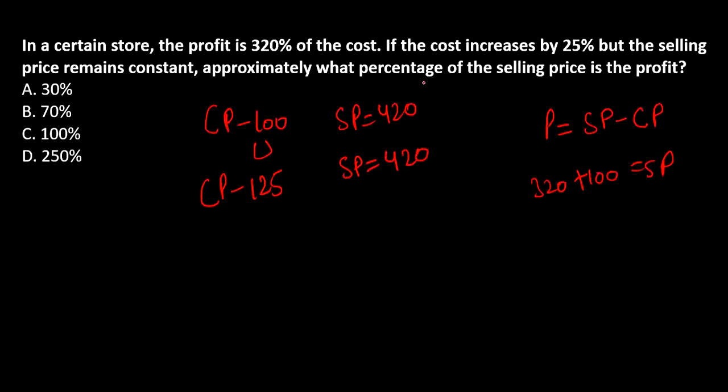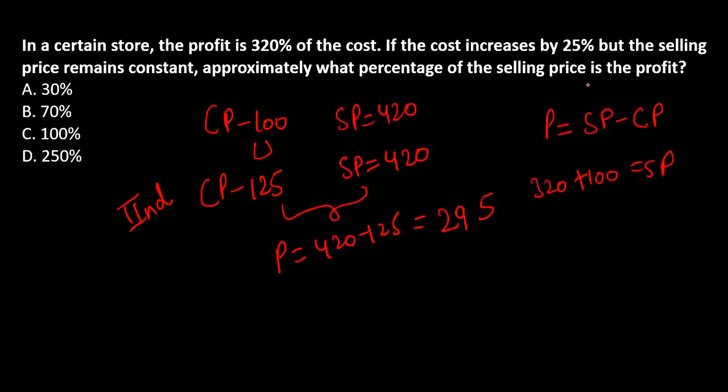Approximately what percentage of the selling price is the profit? Okay, so here what is the profit in the second case? This is our second case, right? What is the profit? 420 minus 125, that is going to give us 295, right? Now they are asking percentage of the profit on the selling price, right?